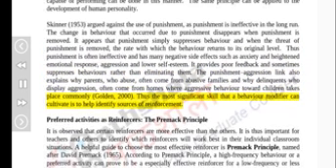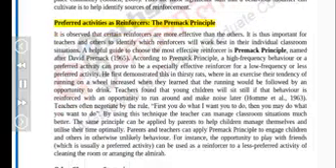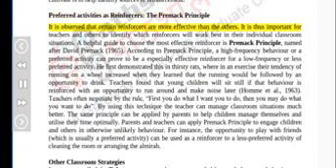Preferred activities as reinforcers: the Premack principle. It is observed that certain reinforcers are more effective than others. It is thus important for teachers and others to identify which reinforcers will work best in their individual classroom situations. A helpful guide to choose the most effective reinforcer is the Premack principle, named after David Premack (1965). According to the Premack principle, a high-frequency behavior or a preferred activity can prove to be an especially effective reinforcer for a low-frequency or less preferred activity.